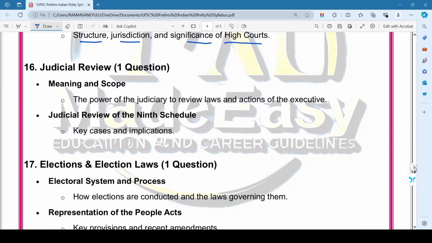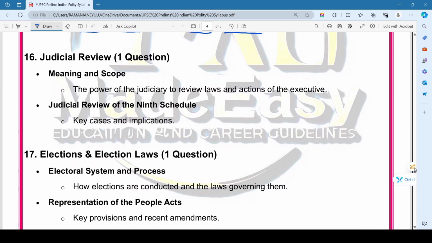Then coming to the 6th important chapter in the Indian polity related to the judiciary, that is judicial review. Here we expect at least one question. In this chapter we will mainly focus on the meaning and scope of judicial review, that is the power of the judiciary to review laws and actions of the executive.